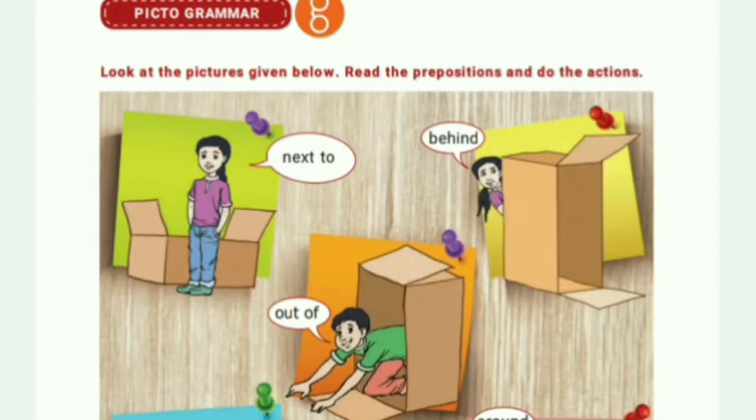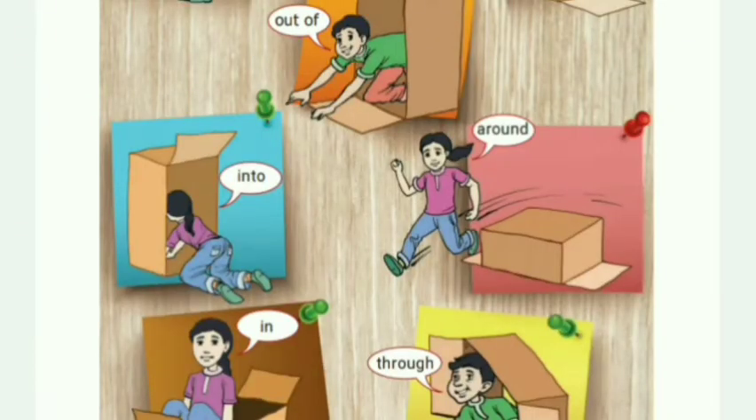Okay, a girl is standing next to the box. And the next one, the girl is standing behind the box. The boy is coming out of the box. Then the next picture you see, the girl is going into the box. Next one is the girl running around the box. Next picture, the girl is in the box. The last picture shows the boys coming through the box.